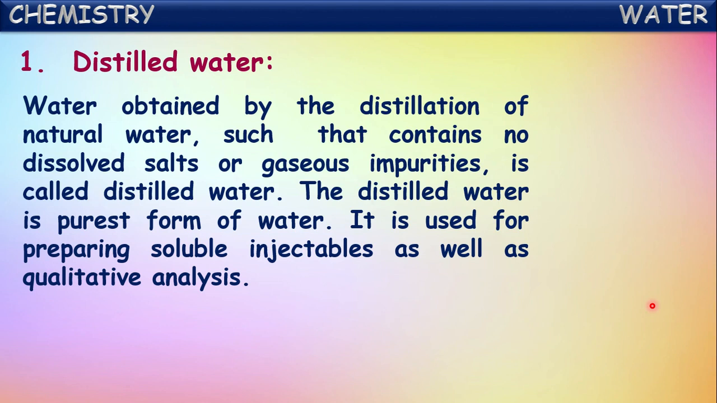And next, distilled water is the purest form of water, but it is man-made. It is purified by man. What do we do in the distillation process? First, the impure sample of water is taken into a container.